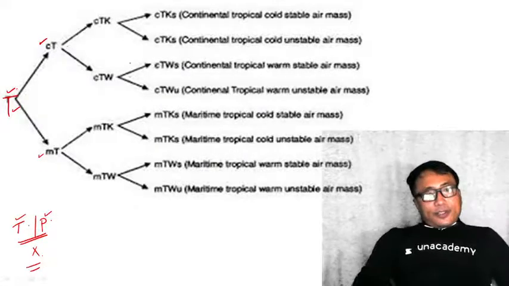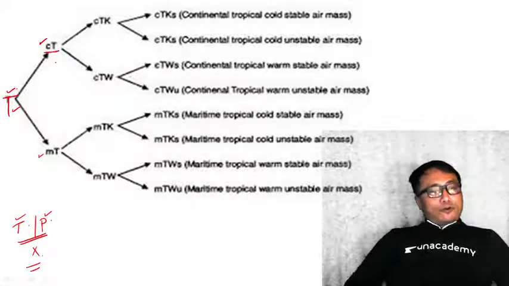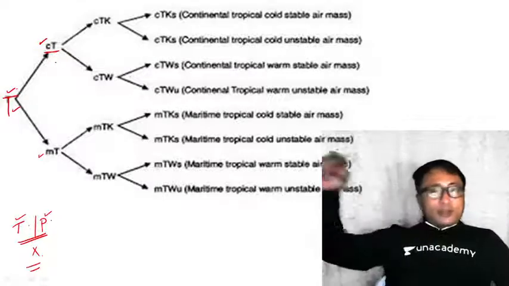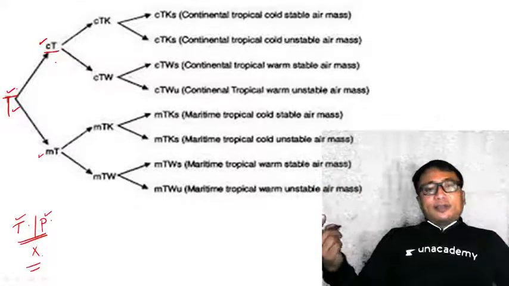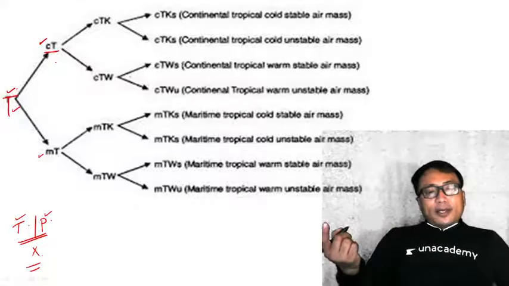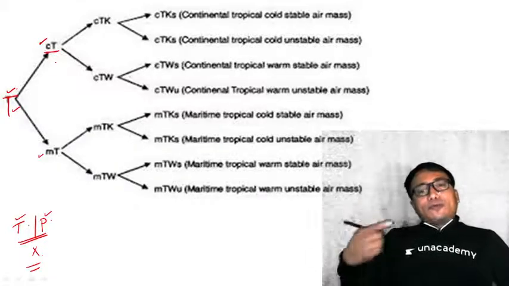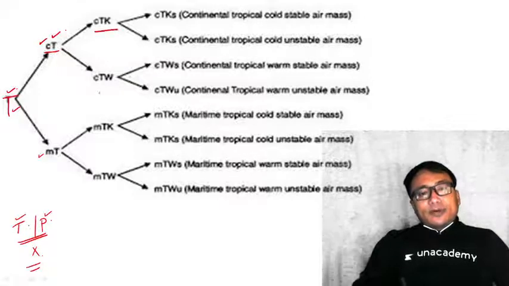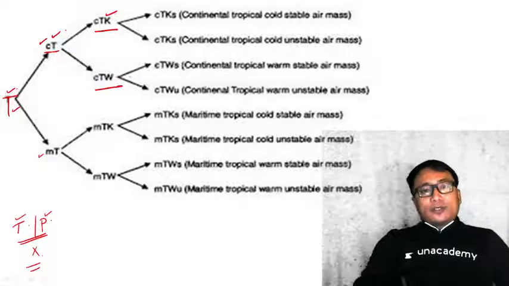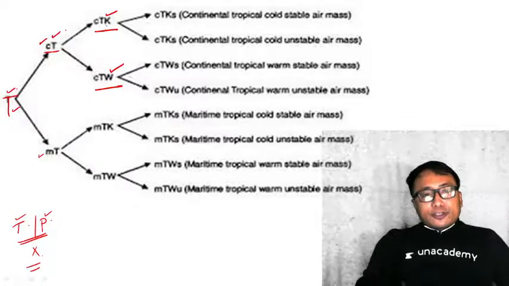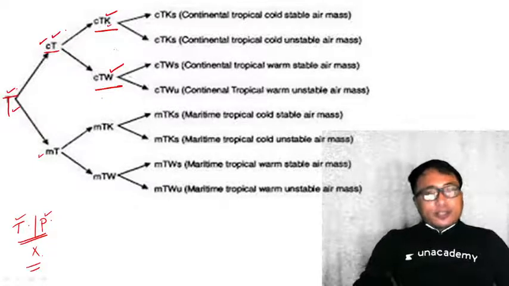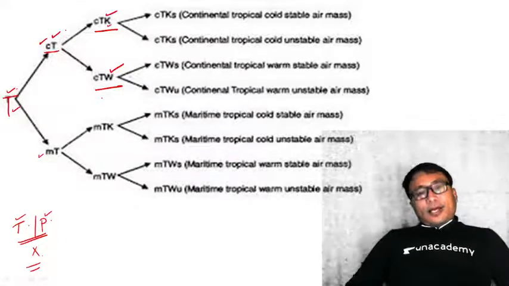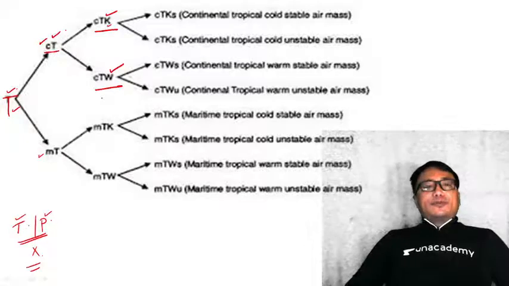Clear? Now, this continentally formed tropical air mass, after moving from its source region to the other region, can be modified. The modification can be of two types. It can be either warm from below or cold from below. Therefore, this CT air mass can also be further divided into CTK or CTW. I have just mentioned to you what K stands for, what W stands for. Thermodynamic modification.